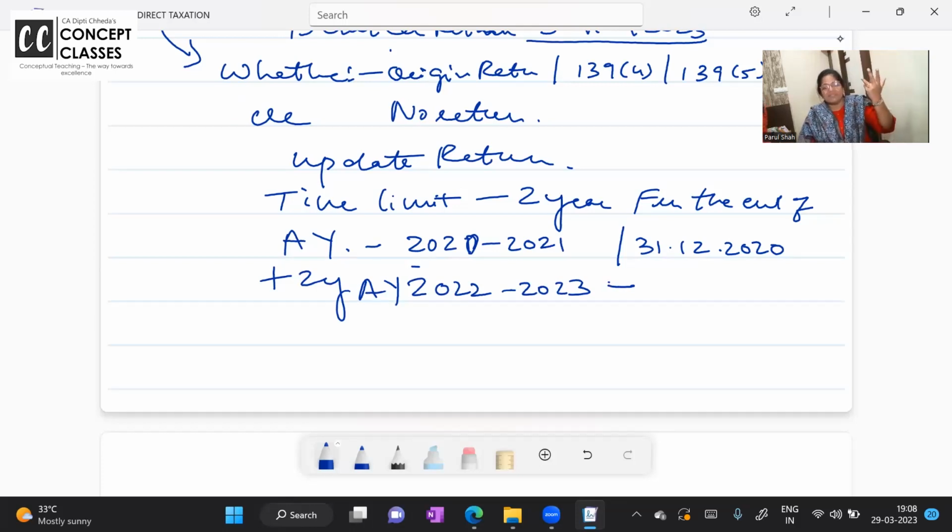Now you say, ma'am, this is so super cool. We can file an updated return, no problem. Who will bother to file the return in December? The due date of March 23 is over. If I didn't file in July, then December. If not December, then 2 years are there.